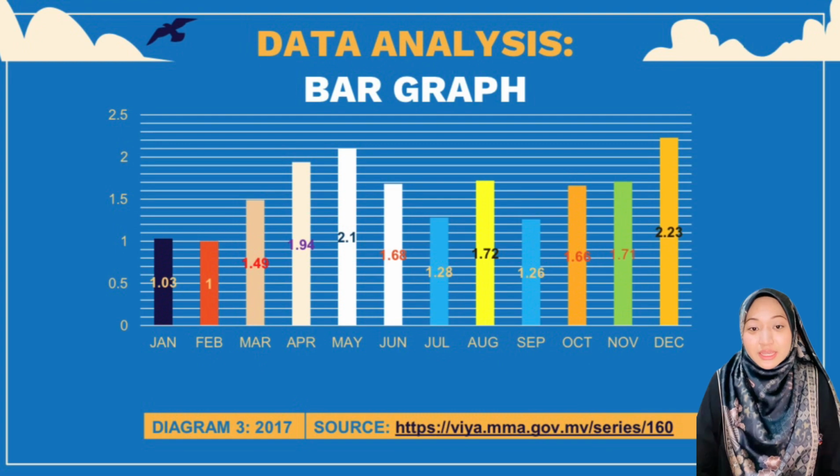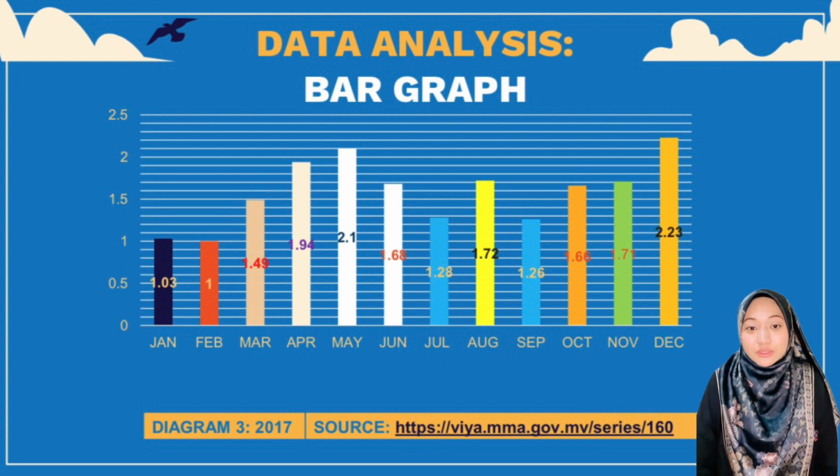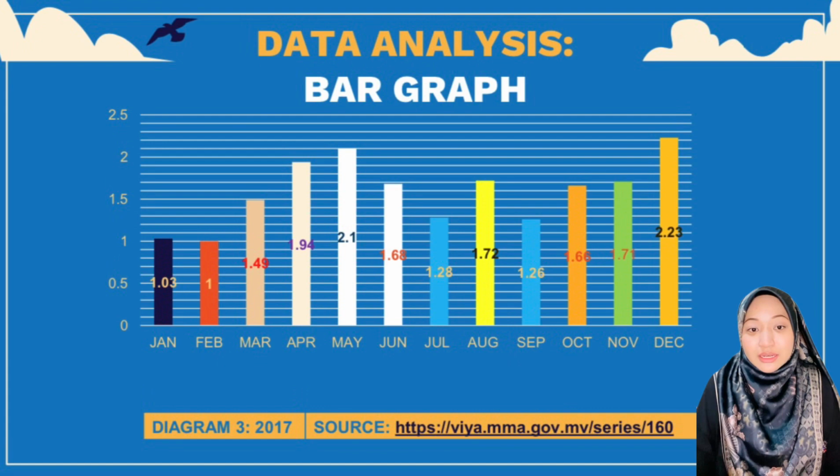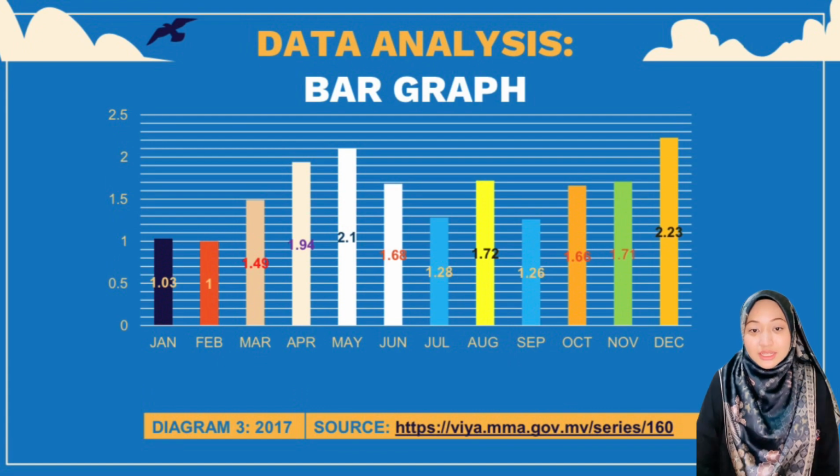Next, comparison. First point, the number of Malaysian tourists who visited the Maldives in December is higher than in February. Second, tourists from Malaysia to the Maldives in February is much lower than in January. Third point is the number of tourists from Malaysia to the Maldives in May is slightly lower than in December. Last but not least, for conclusion, it can be concluded that the month with the highest number of tourists in Malaysia is December, and the month of February is the least visited by tourists in 2017.